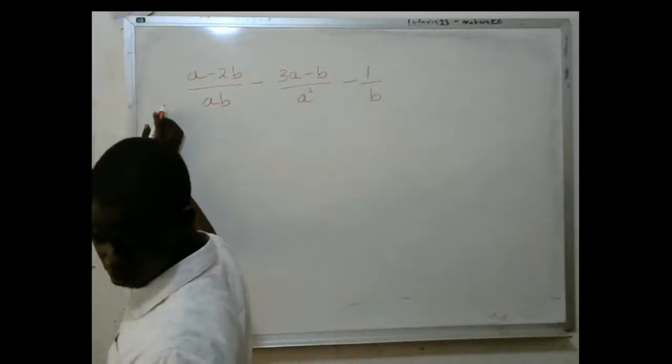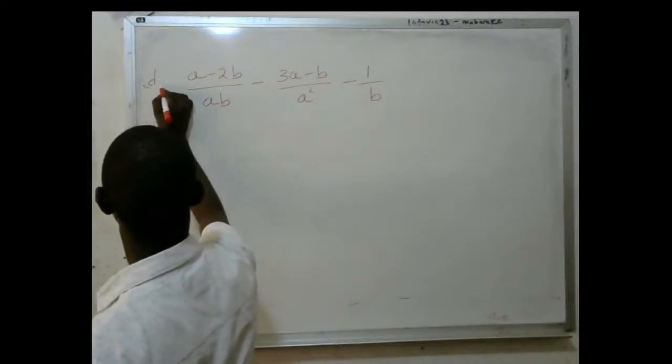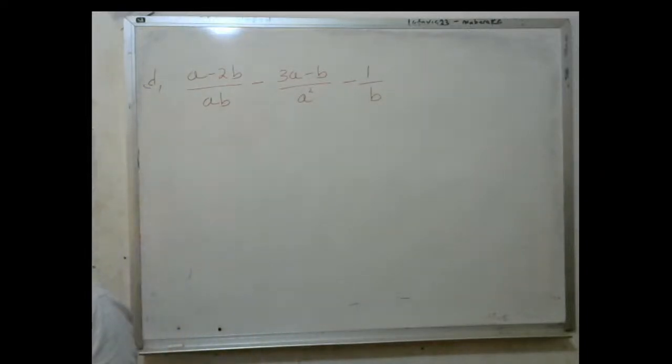This is part D. Okay, that is the question that we are looking at.